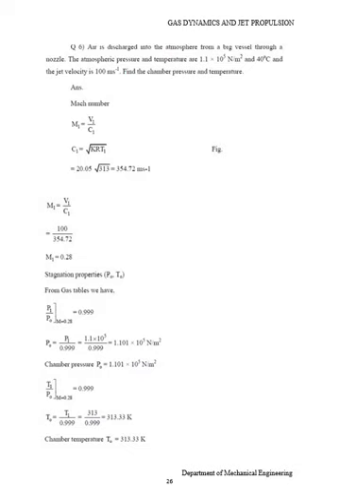Then find the stagnation properties P0 and T0. From the gas table, we have P1 divided by P0 at Mach number M equal to 0.28, and the obtained data is 0.999. Therefore P0 equals P1 divided by 0.999, which is 1.1 into 10 power 5 Newton per meter square divided by 0.999. Therefore P0 equals 1.101 into 10 power 5 Newton per meter square.